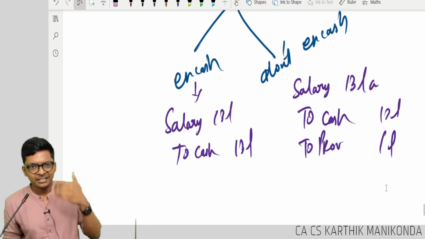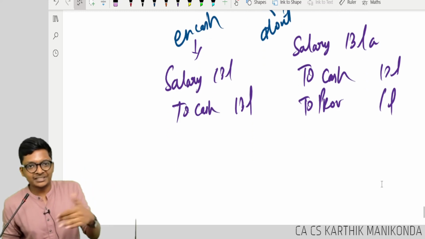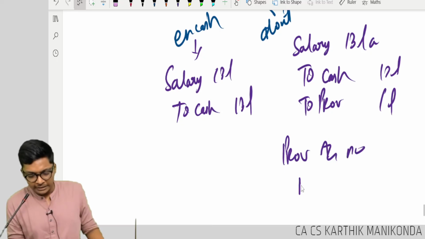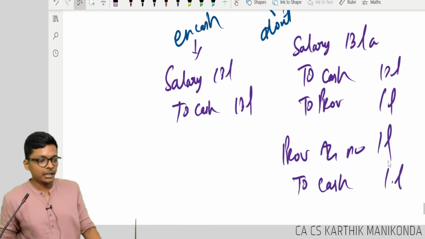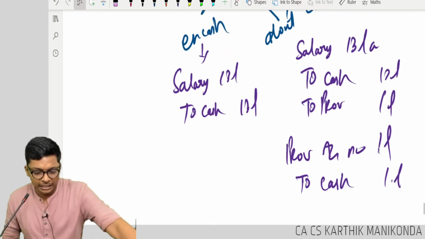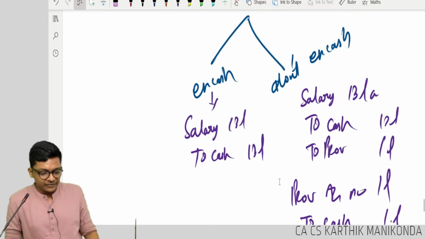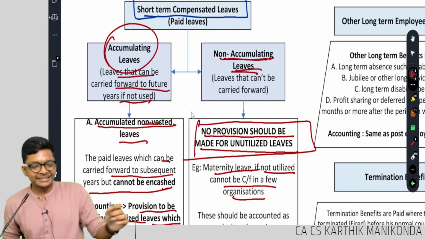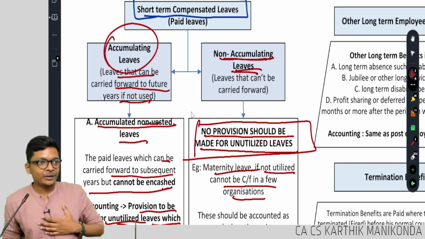When will you encash? Next year or after 2 years. Whenever you encash, provision account debit to cash or bank 1 lakh. Are you following, guys? Are you understanding, everybody? With this we are done with short term compensated leaves.